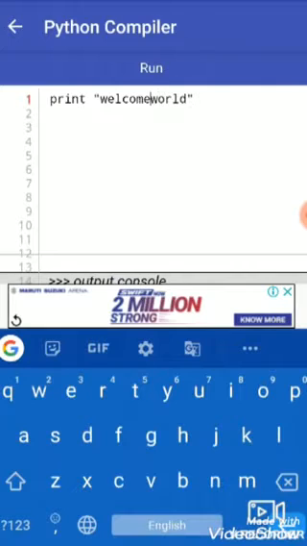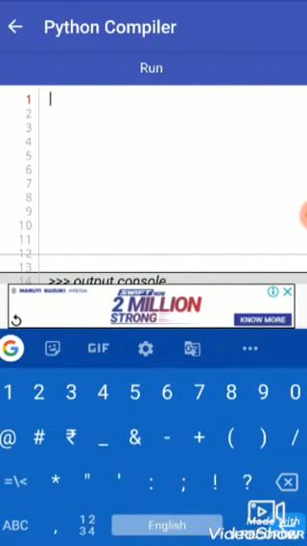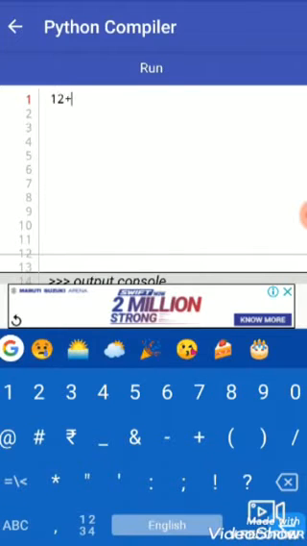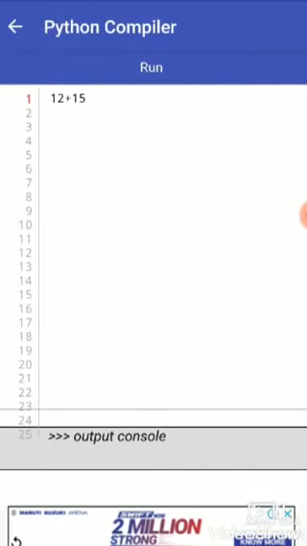And here if we run any other code like 12 plus 15 and run the code, it gives nothing.